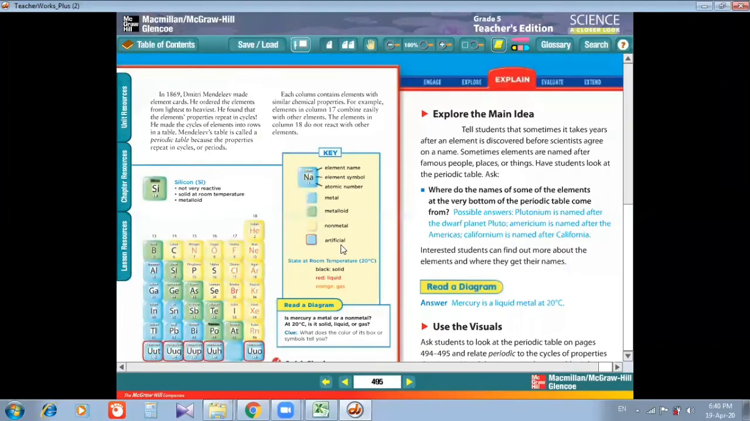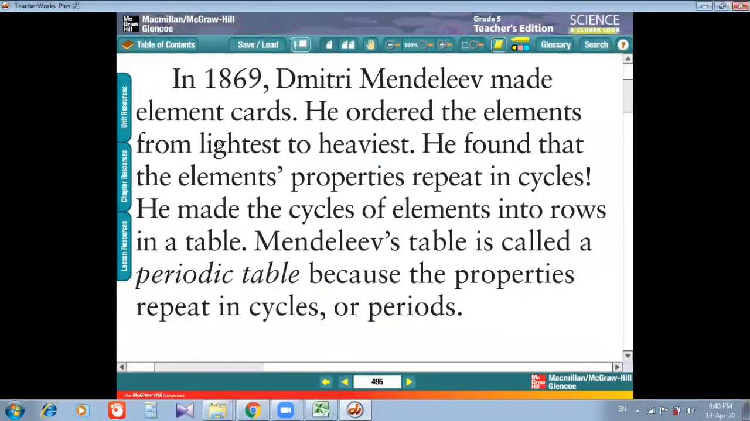We move on to the next page. In the next page, we have a little description about the periodic table. In 1869, there was a scientist, Dmitry Mendeleev. He made element cards. He ordered the elements from lightest to heaviest. He arranged all the elements from lightest to heaviest. He found out that the elements' properties repeat in cycles.